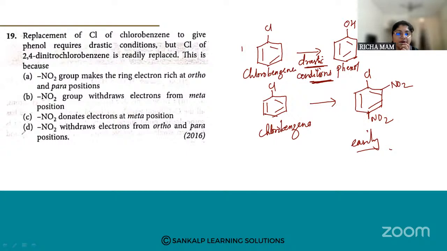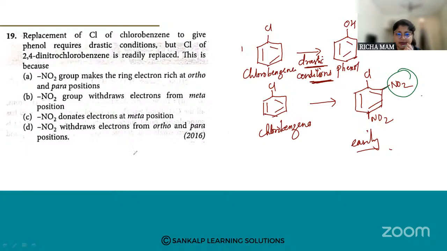So first, what you have to analyze about the nitro group is what type of group it is, whether it is an electron withdrawing group or an electron donating group. Yes, it is an electron withdrawing group. So nitro group withdraws the electrons at ortho and para position.